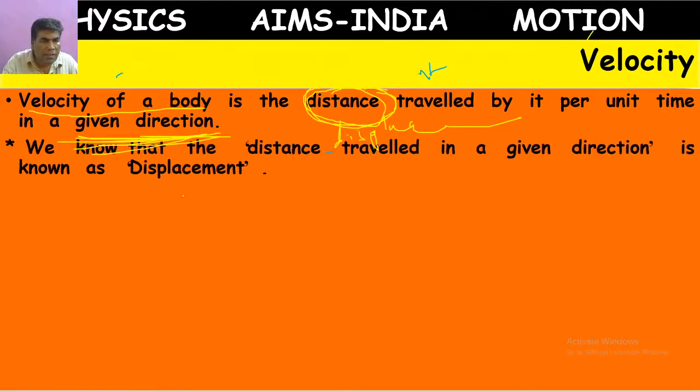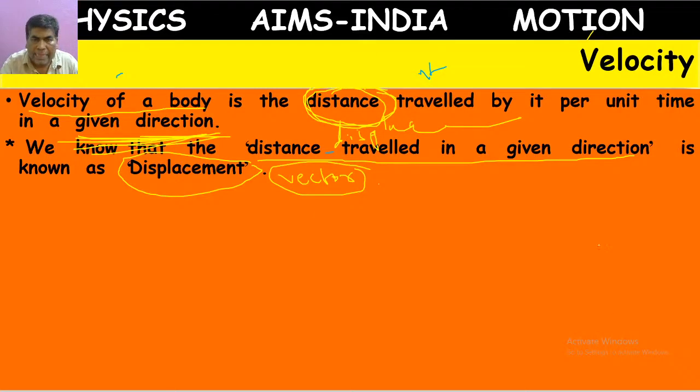So, distance travelled by a body in a given direction is also called displacement. As it depends on direction, we call it a vector. I think you have an idea about scalars and vectors.